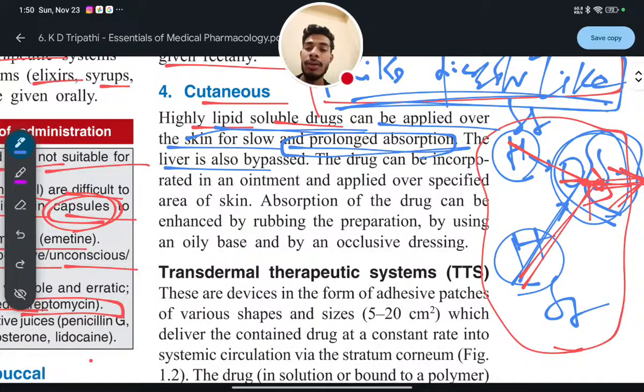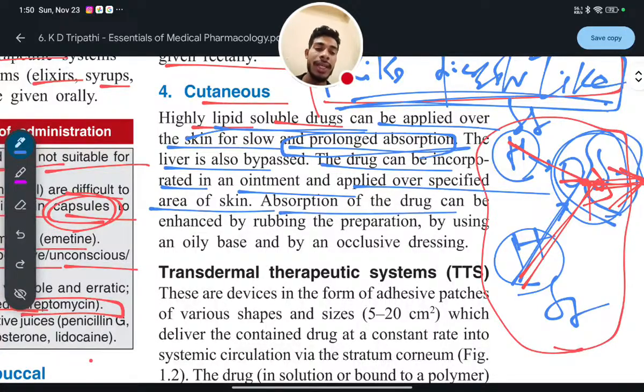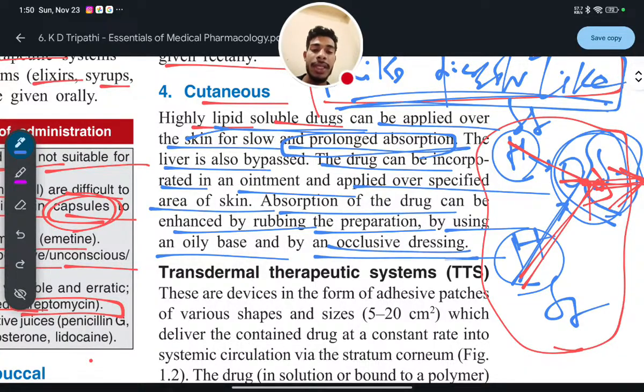The liver is also bypassed. The drug can be incorporated in an ointment applied over a specified area of skin. Absorption of the drug can be enhanced by rubbing the preparation, by using an oily base, or by an occlusive dressing.